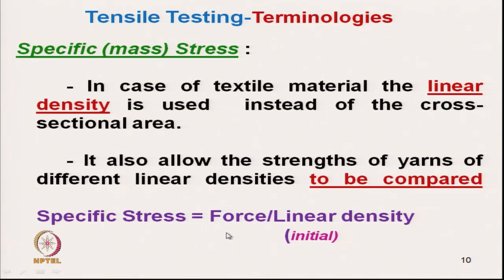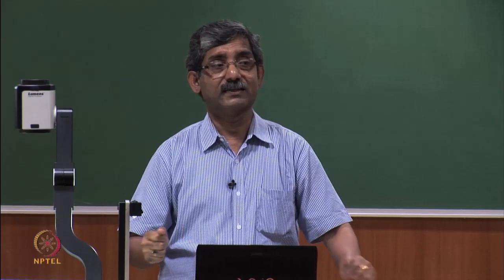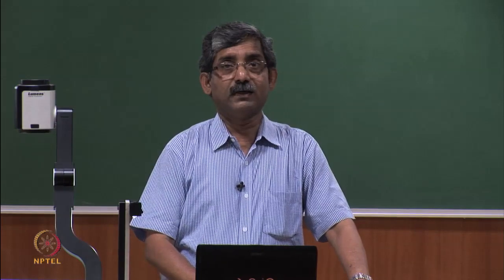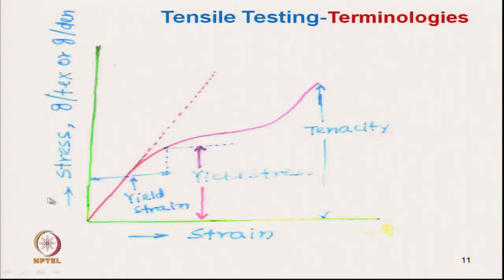So, specific stress is equal to force per linear density, which is the initial linear density. One should always remember it is the initial linear density, otherwise linear density always changes. Now, these are the different terminologies: yield stress, yield strain, and tenacity, this I will just discuss.